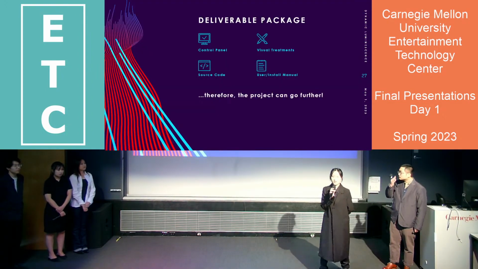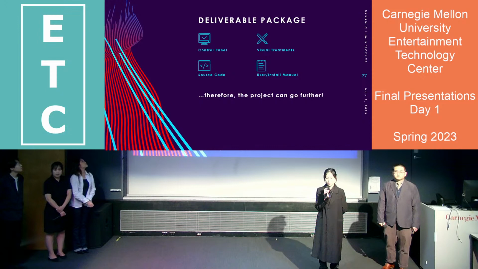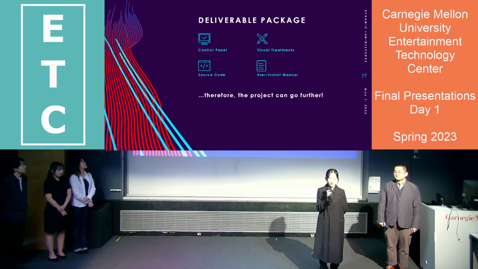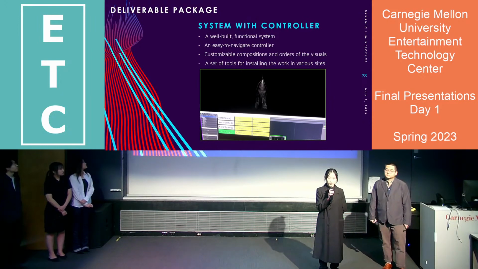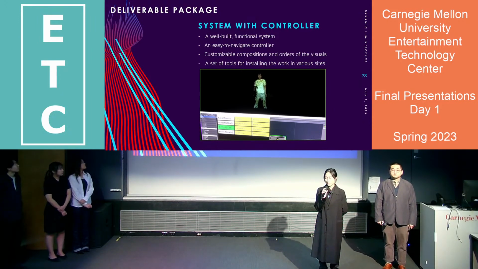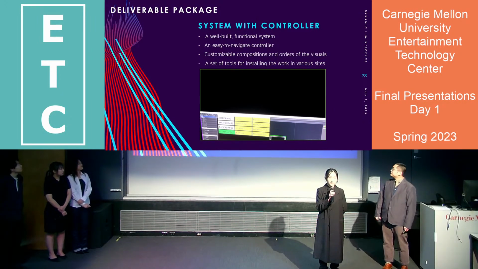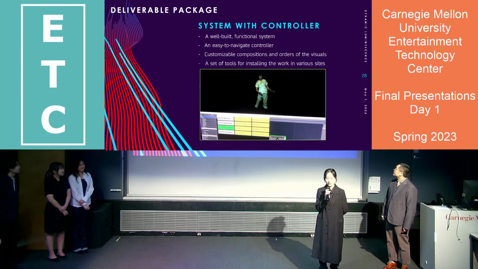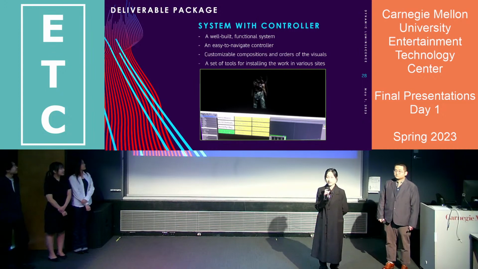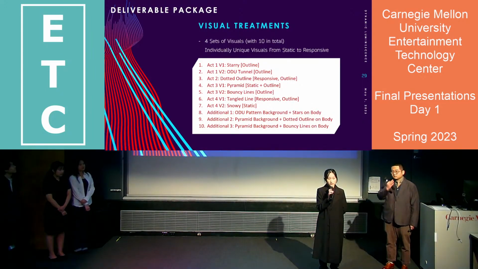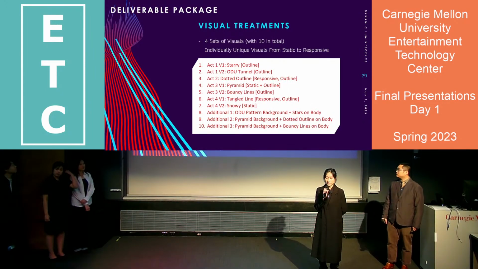Next, I'll go through more details of our deliverable package with which the project can go further. The first is a system with controller. We'll deliver a well-built functional system with an easy-to-navigate controller. It supports customizing compositions and orders of the visuals and will provide a set of tools for installing the work in various sites. For visual treatments, we have 4 sets of visuals with 10 in total.